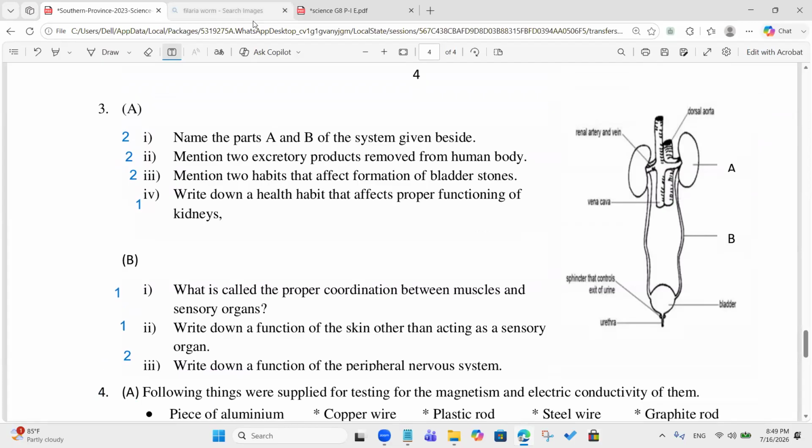So they're asking the question about the function of the peripheral nervous system, right? You know, the nervous system can be divided mainly into 2 parts, right? What are the 2 parts of the nervous system? Can anyone answer? Peripheral nerves and cranial nerves. Yes, peripheral nerves and cranial nerves. So cranial nerves are basically connected with our brain, right? And spinal nerves are connected to the spinal cord, correct. So what do they do?